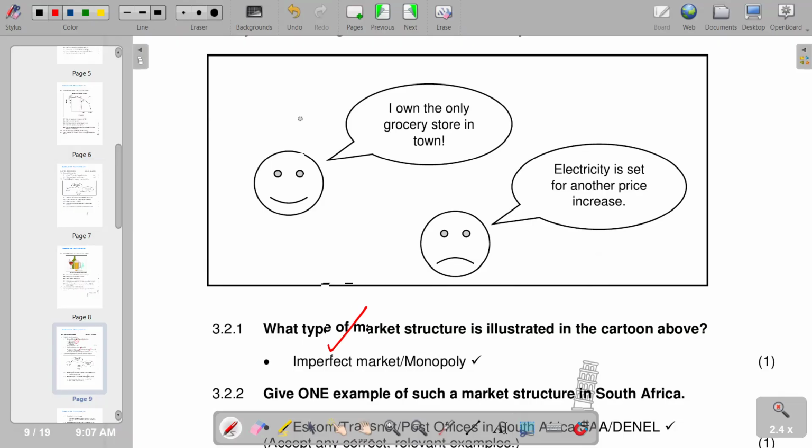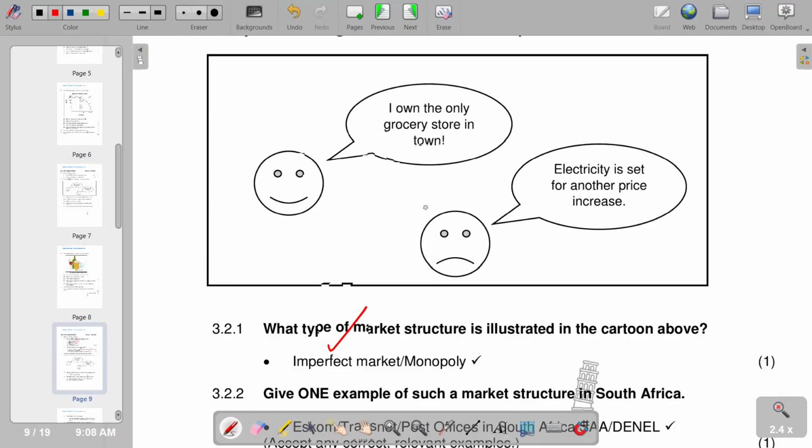And also, the grocery store is obviously in the retail industry, and the retail industry is characterized by the differentiated products that are sold there. So we talk about imperfect market when we talk about the retail industry.